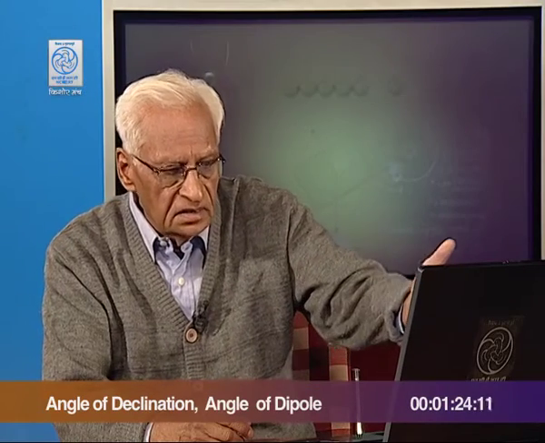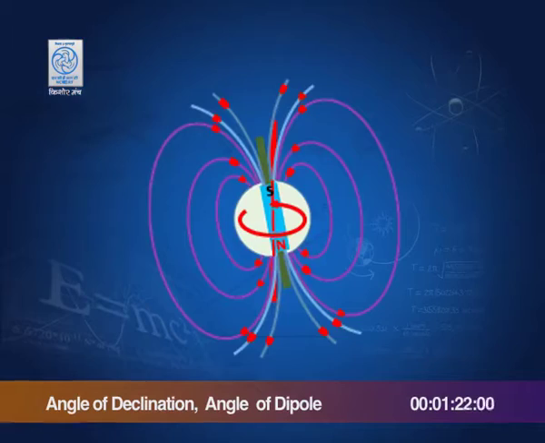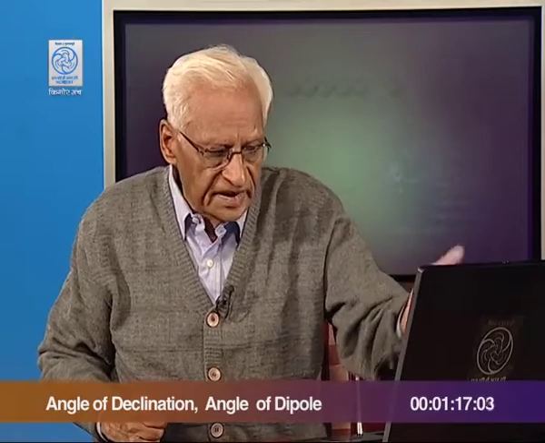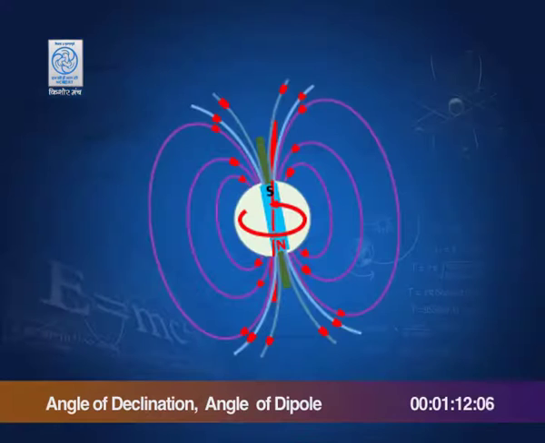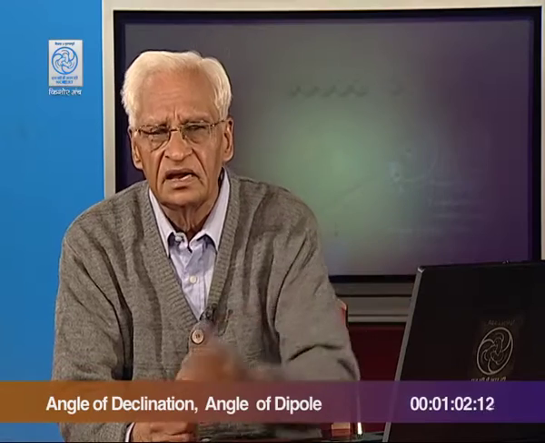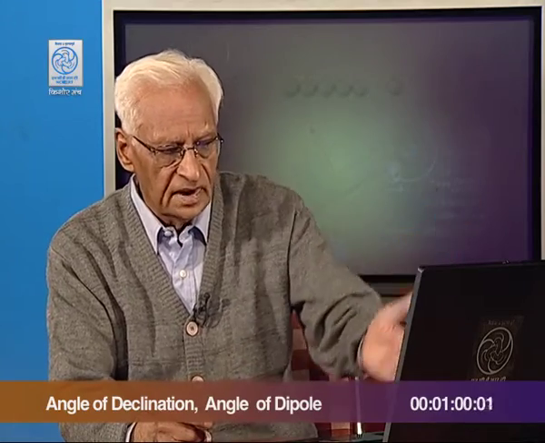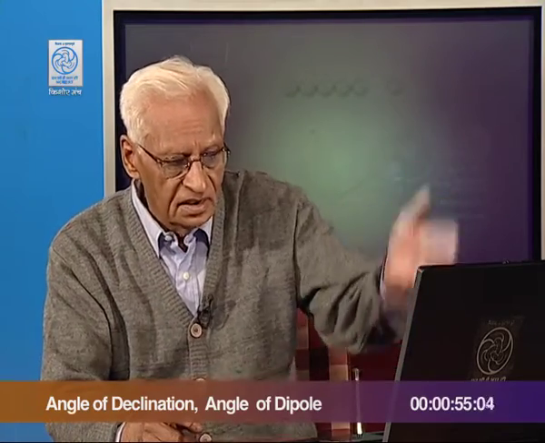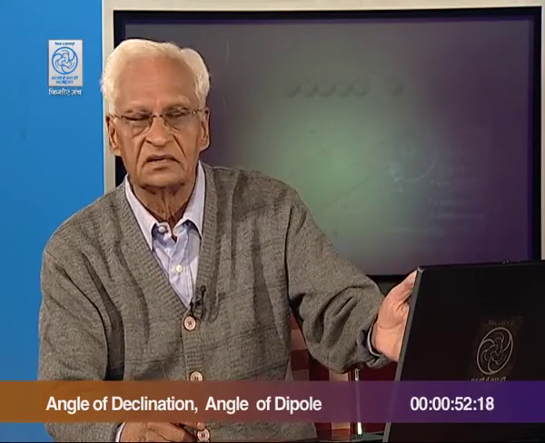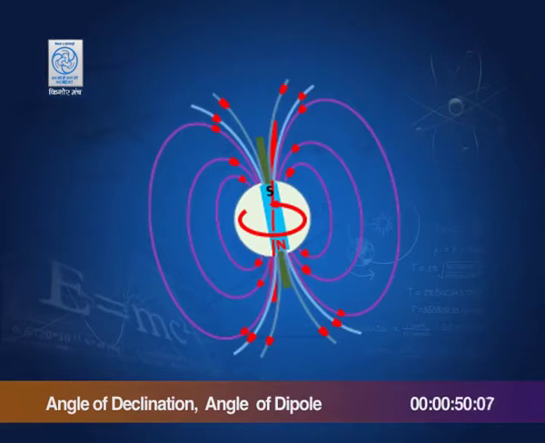The magnetic field of the earth is something like this. The earth behaves as if a very strong bar magnet is placed inside it. Of course, there is no bar magnet, but the lines of force or the magnetic field lines that we draw indicate that the field is mainly dipolar. That means, as if a magnet is present. So, I have shown this magnet, but there is no such magnet.